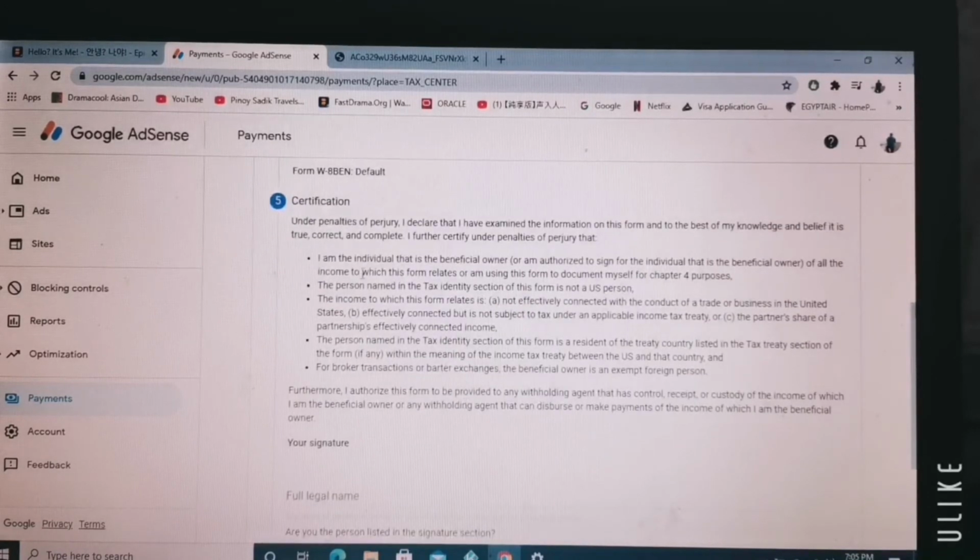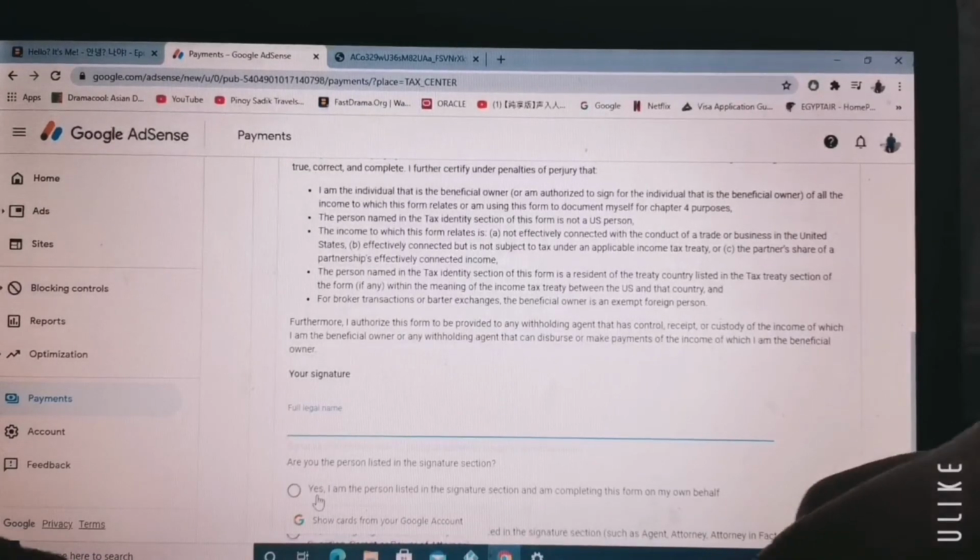From here, if you want to read the certification, you are acknowledging that if you make a mistake in your inputs, you will be under penalties of perjury. It means that all your information written must be accurate, correct, and true. You need to sign here.